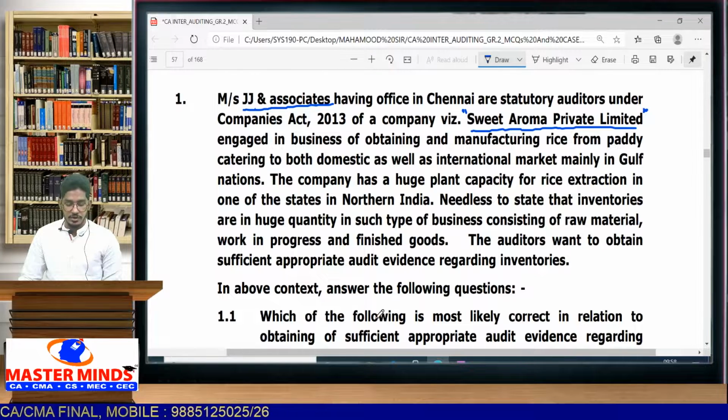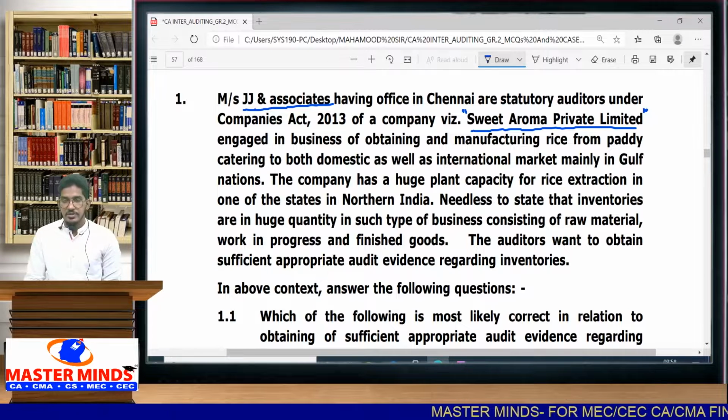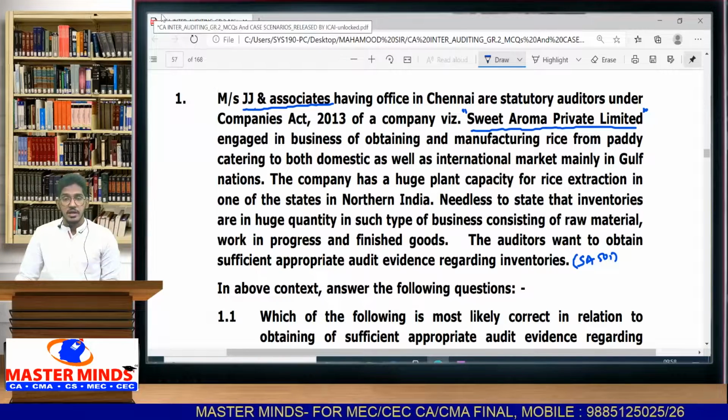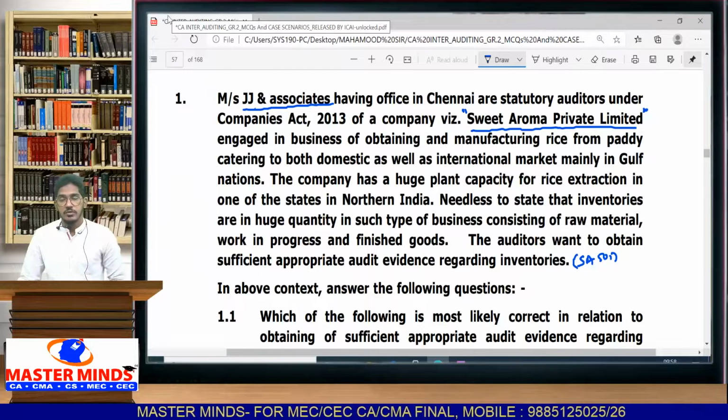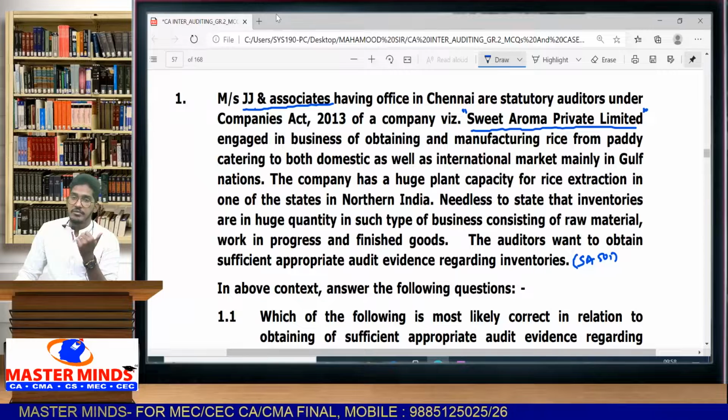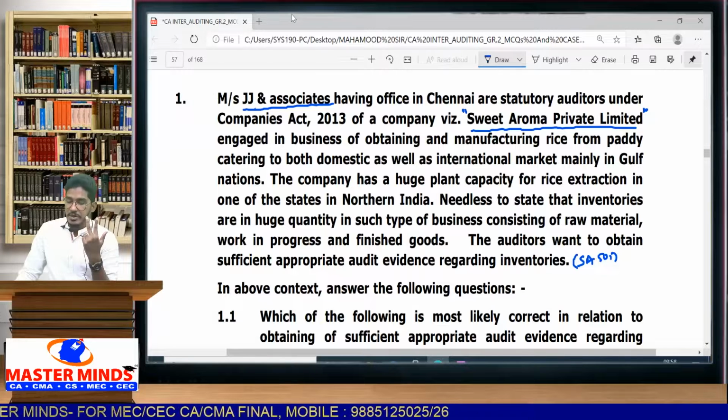So the auditors of this company, JJ and Associates, want to obtain sufficient appropriate audit evidence regarding inventories. What standard deals with audit evidence regarding inventories? If you remember carefully, there is SA 501, special considerations for specific items. SA 501 explains the special considerations you have to keep in mind when you are obtaining evidence regarding inventory, litigation and claims, and segment reporting, right?